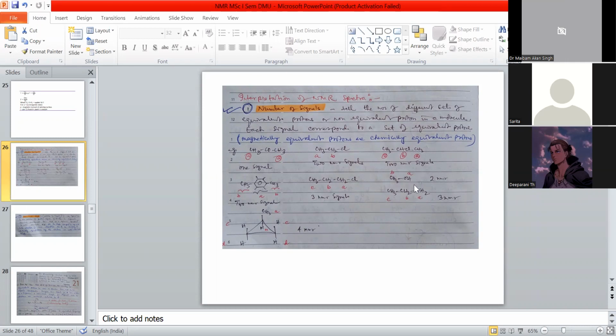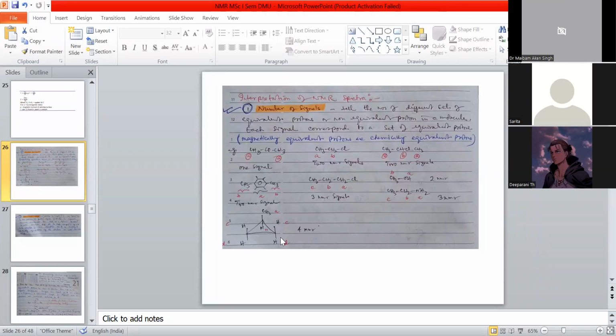In this another example, we get 2 NMR signals. This is methanol, CH3 and OH. This hydrogen and this hydrogen have different environments. And here also there are different environments, the NH2, the CH2 and the CH3. In the same way, similar to this, we get 3 NMR signals.